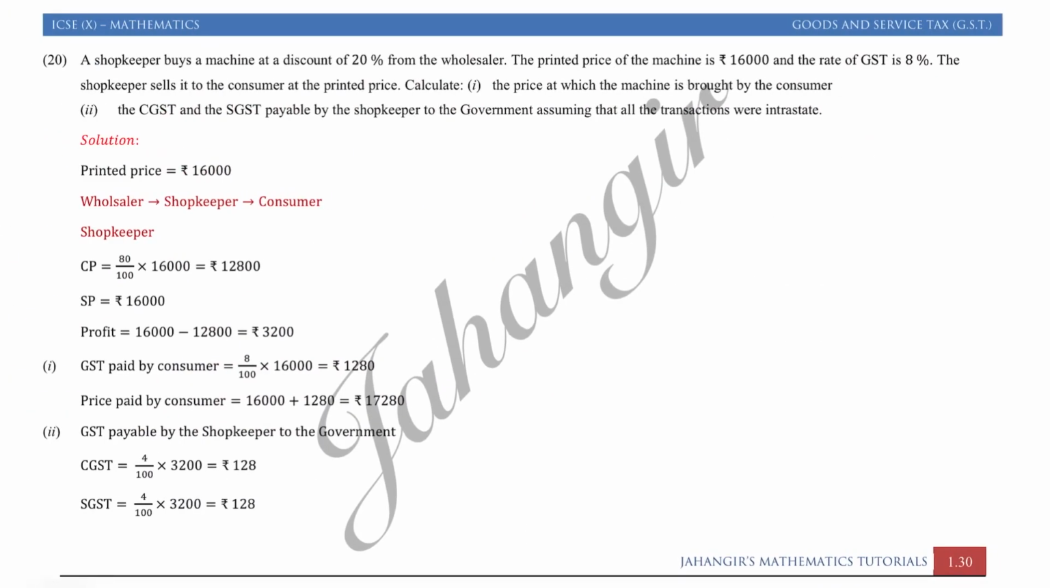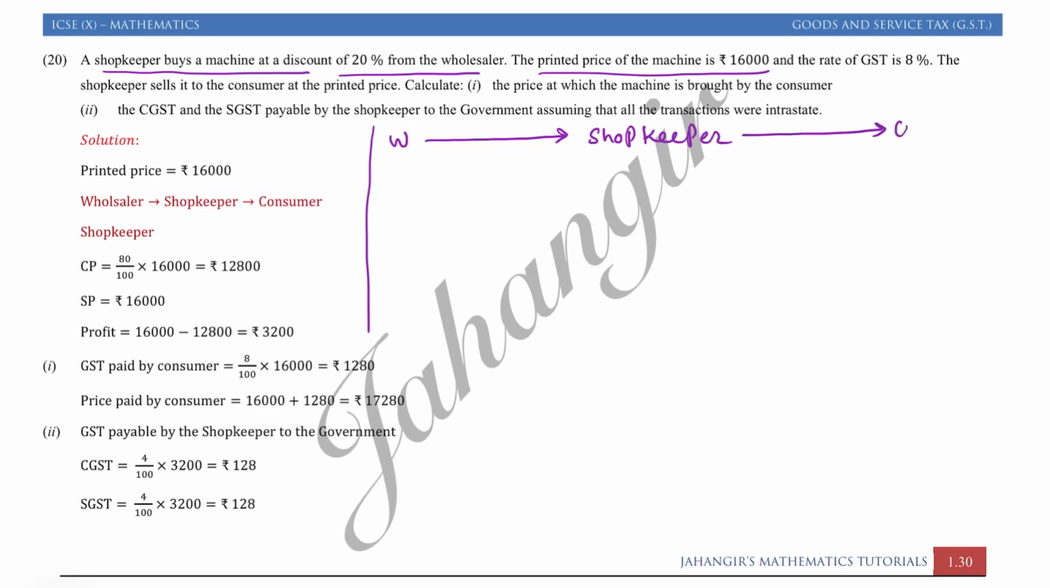Question number 20. A shopkeeper buys a machine at a discount of 20% from the wholesaler. The printed, meaning marked, price of the machine is rupees 16,000 and the rate of GST is 8%. Then the shopkeeper sells it to the consumer at the printed price. So let us make a chain. The wholesaler had sold it to the shopkeeper and the shopkeeper had sold it to the consumer.